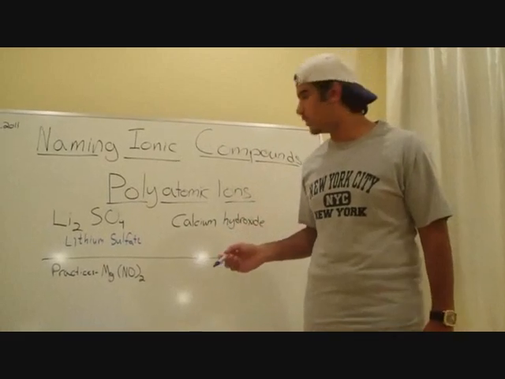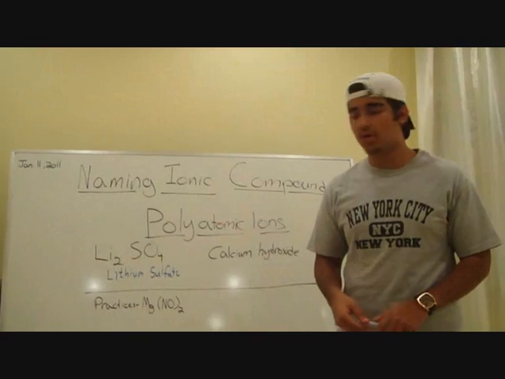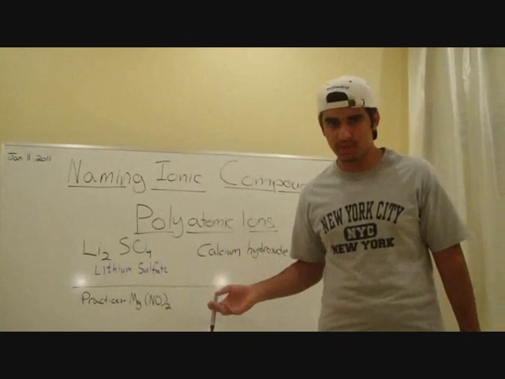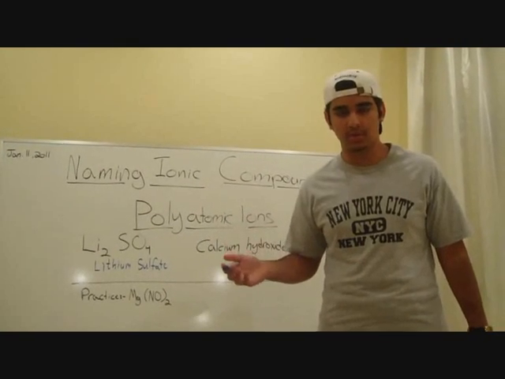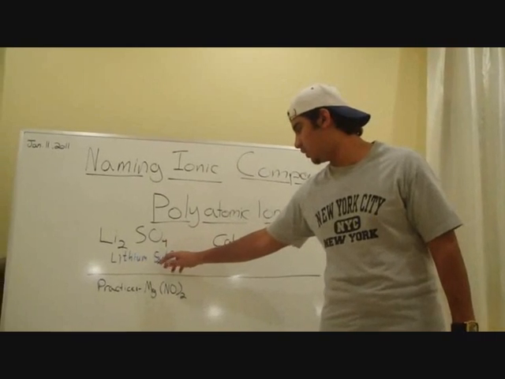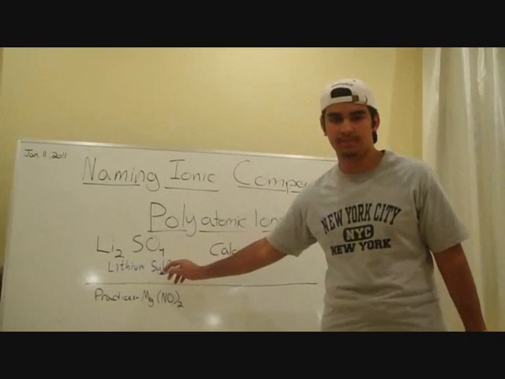So this is lithium sulfate. To get SO4, you have to go to page 178 and table 2 to find the SO4, and you will find that it's named sulfate.